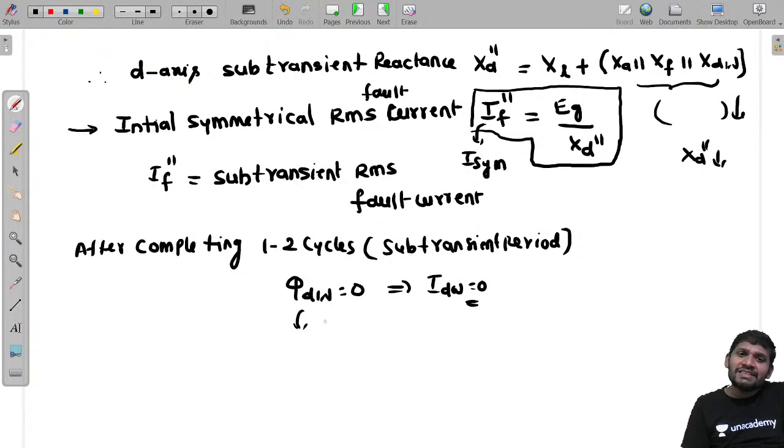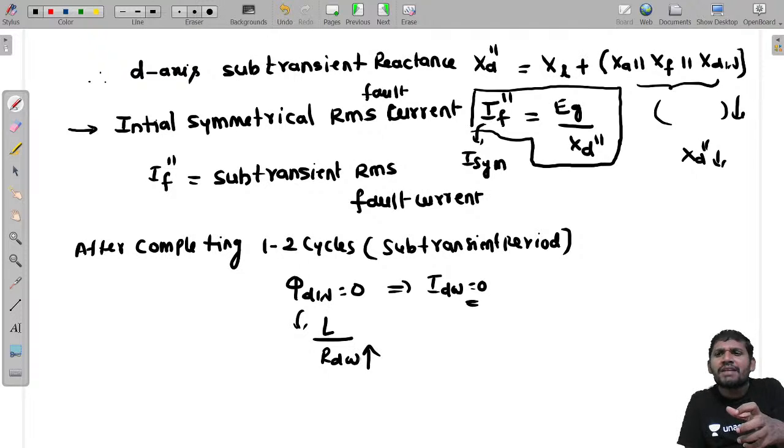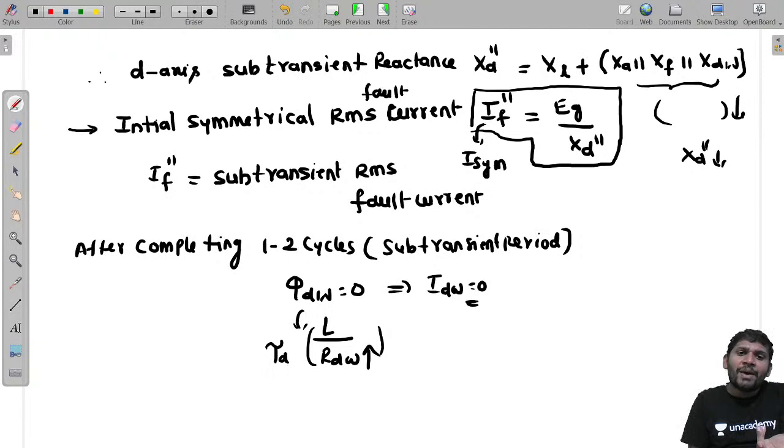We are using damper bars, high conductivity copper bars, whose resistance is high. If the resistance is high, the time constant is less. So the damper winding current goes to 0 first.